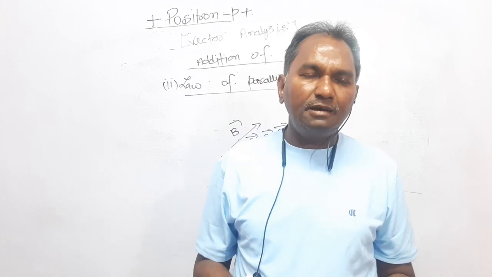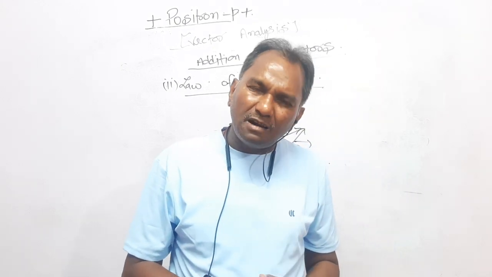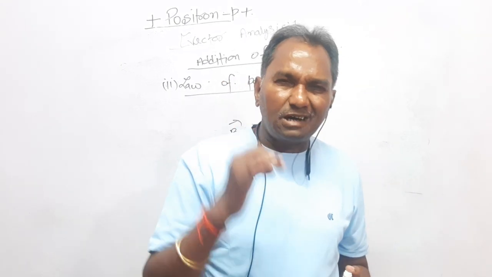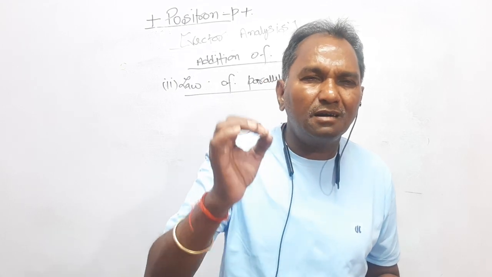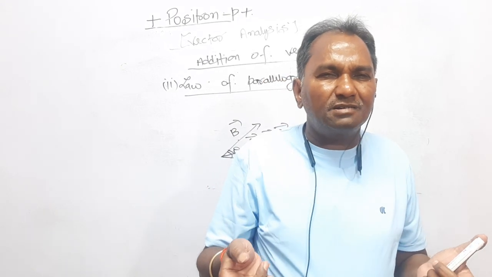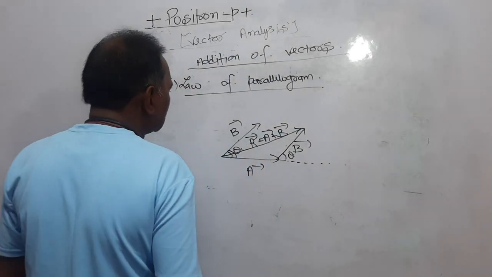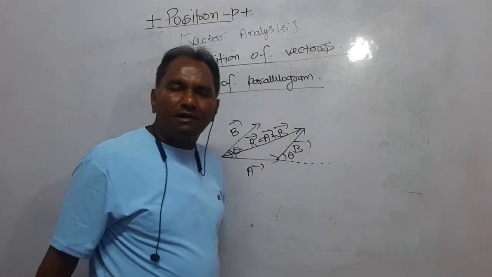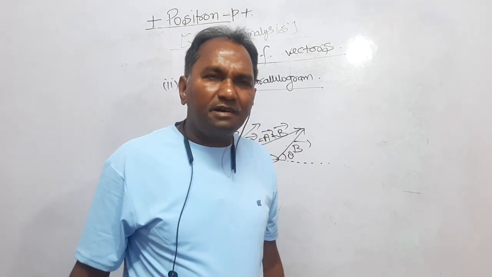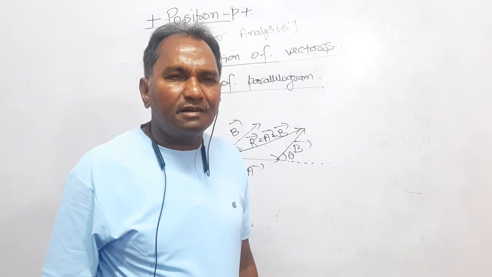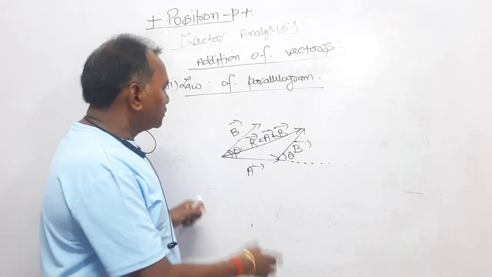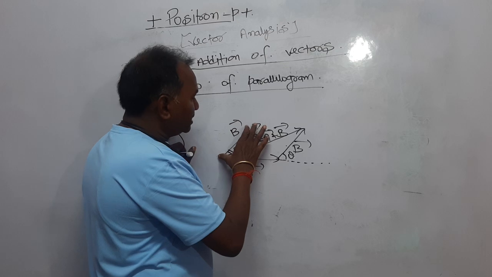But the law of parallelogram is convenient when the two vectors are inclined, when the two vectors are making an angle with each other. Here the case was that the two vectors A and B are making an angle theta with each other. Now, what is that? Here it is a vector B.